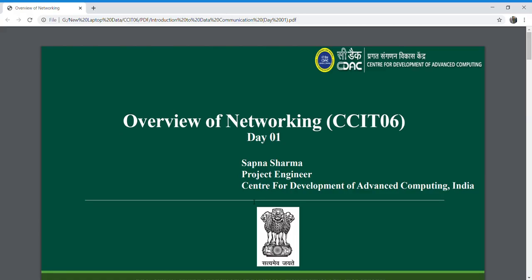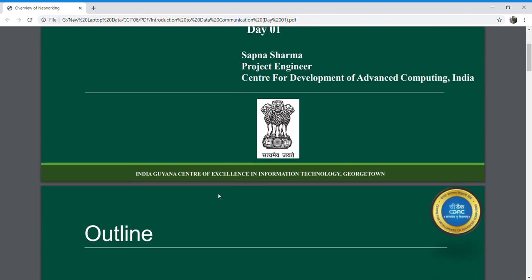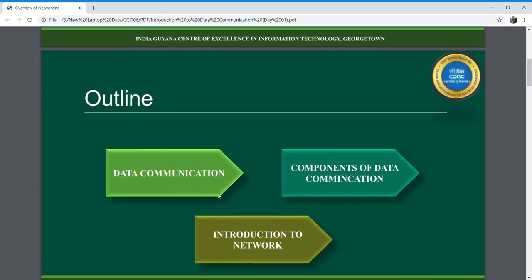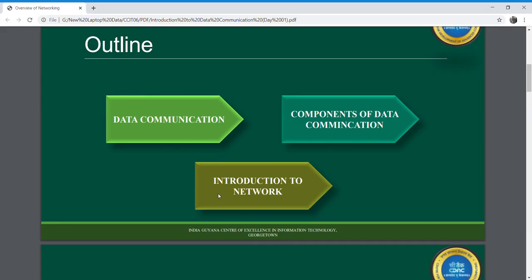Hi guys, today we are going to start with the overview of networking. This is your sixth module of the CCIT course, that is your Computer Certificate Course in Information Technology. We are going to start with the basic topics, starting with the outline. What we are going to discuss today is data communication, components of data communication, and a basic introduction to network.